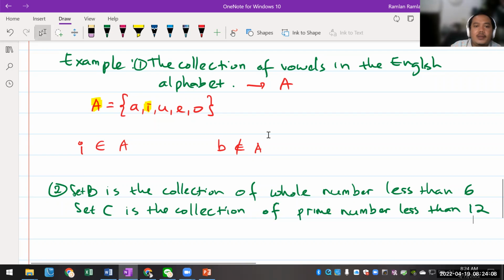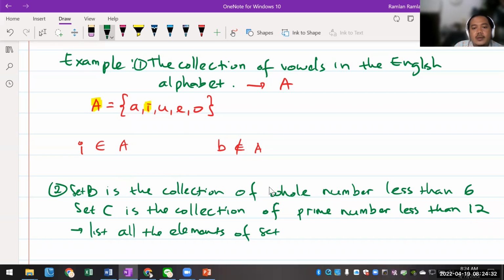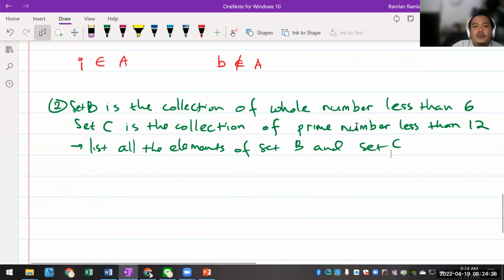Okay, so before we write down anything about this, let's try to see the sentence, yeah, the sentence. So we have set B and set C. So we have two sets in here. And if we need to list down all the elements, right? So maybe instruction 1 is list all the elements of set B and set C. Okay, so let's start with B first. I'm gonna write down B here, with an equal sign and use the curly bracket.